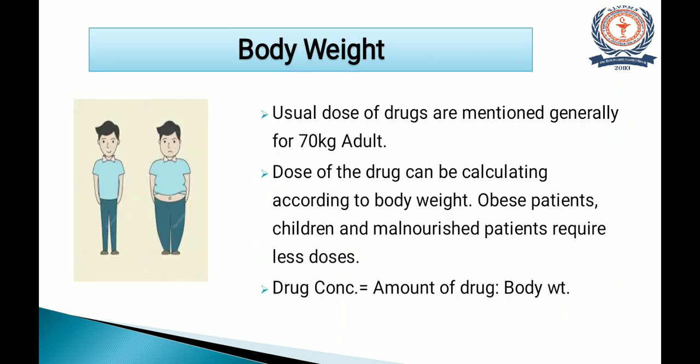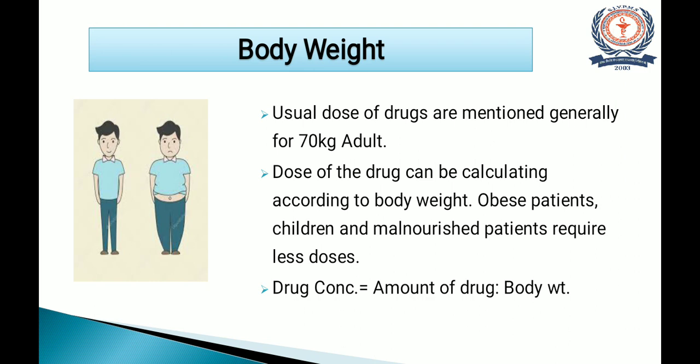Then the next factor is body weight. Normally, when a physician prescribes a medicine, the dose of drugs is considered for the adult. Usually, doses of drugs are mentioned generally for a 70 kg adult. And according to the body weight, we have to calculate the doses.